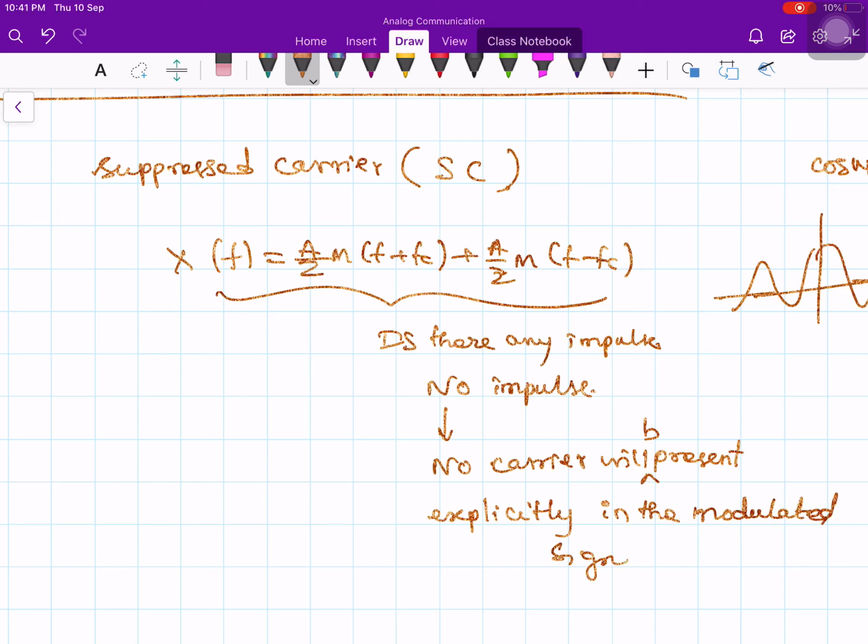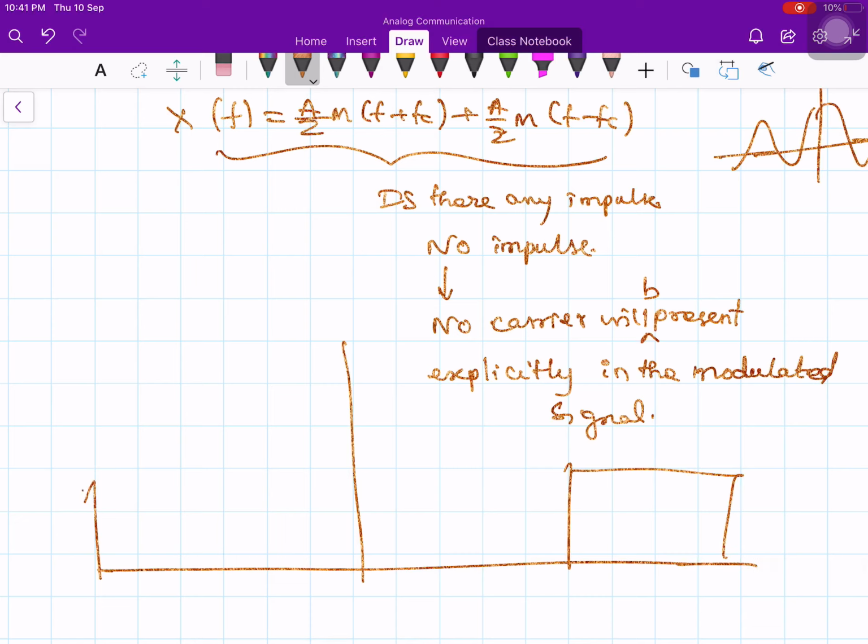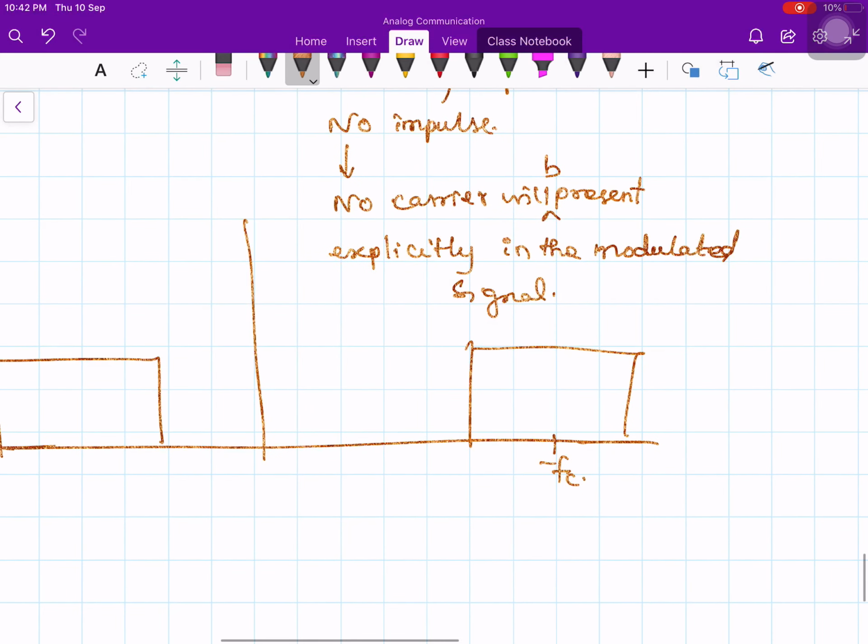Therefore this is suppressed carrier modulation. If you look at the spectrum, this is the carrier frequency fc, but is there any impulse here? No. No impulse means no carrier.